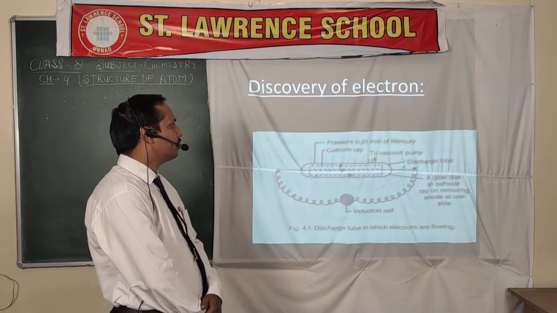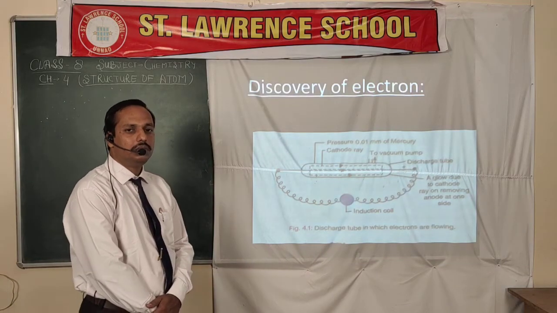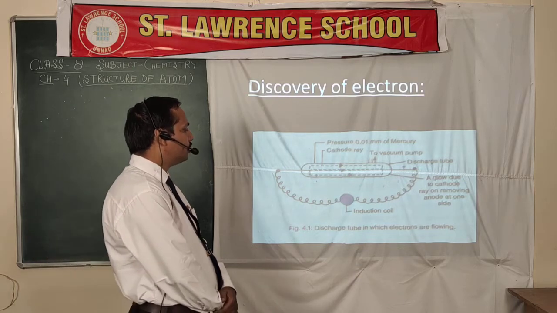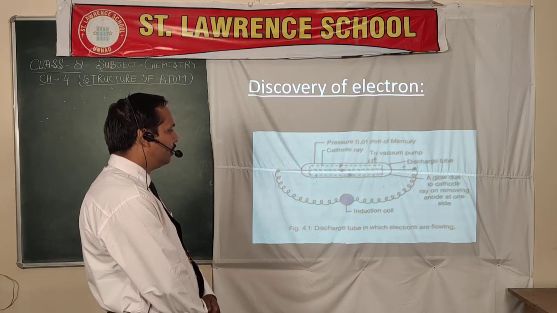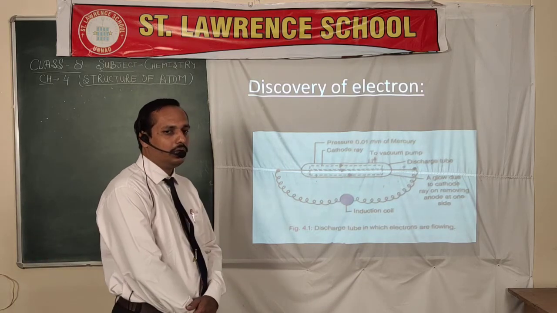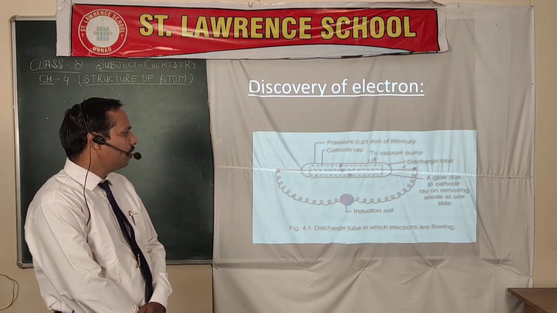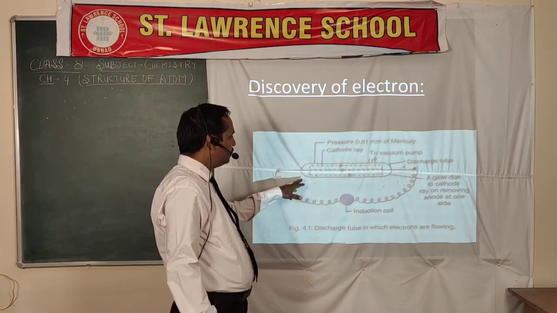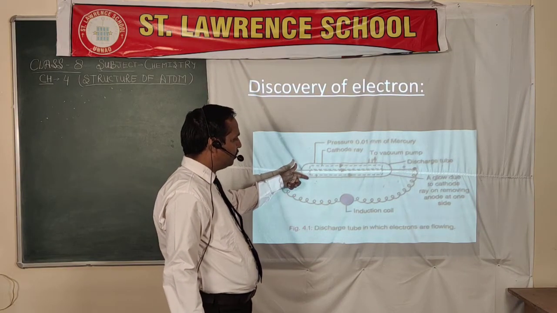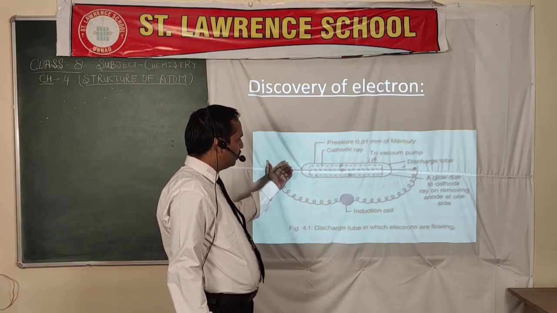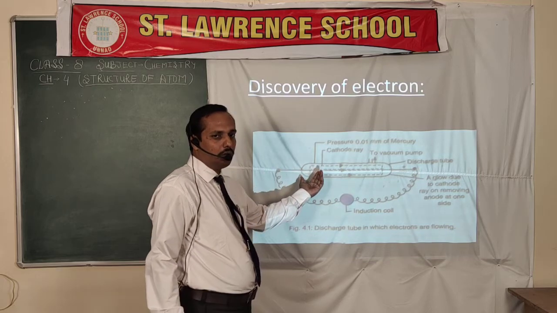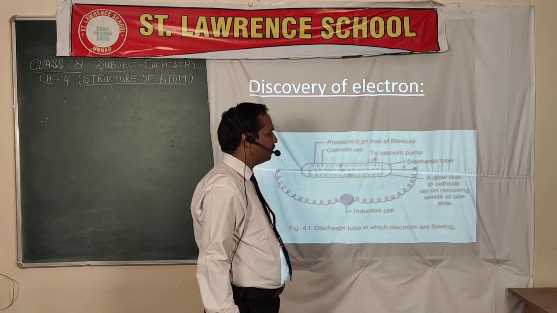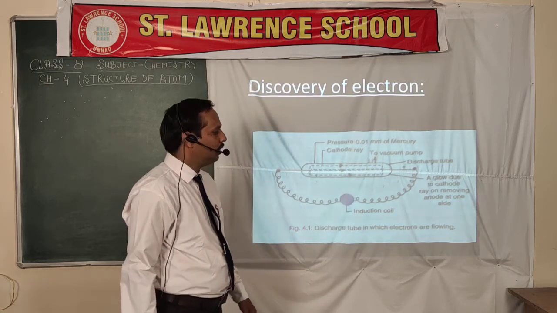The discovery of the electron is related to J.J. Thomson. He took a discharge tube at low pressure and high voltage, and when he passed electricity through it, he found that there was an emission of rays from the cathode side, moving towards the anode side, the positive side.